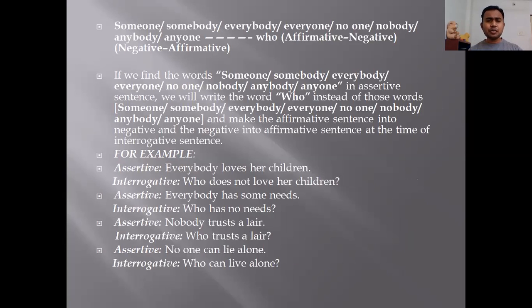Sometimes you come across assertive sentences in which the starting word is someone, somebody, everybody, everyone, no one, nobody, anybody, anyone.